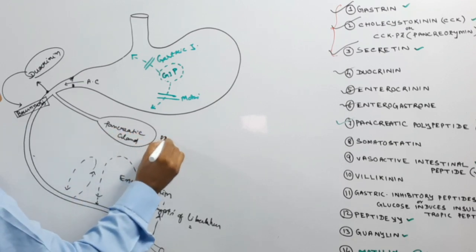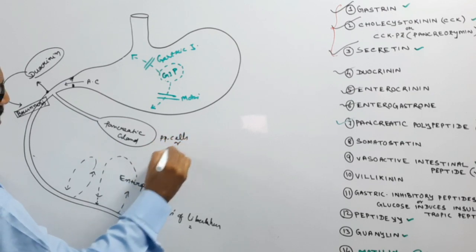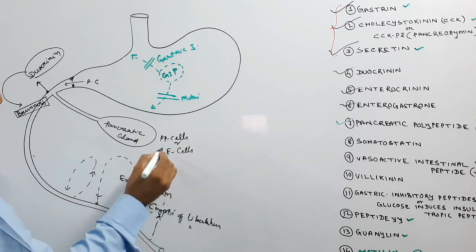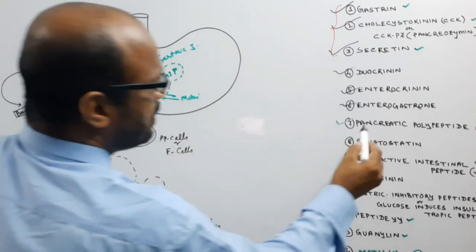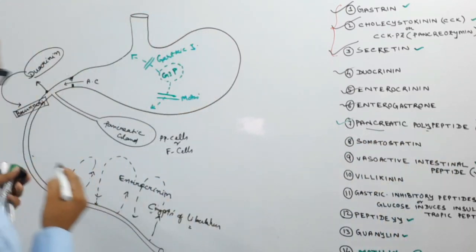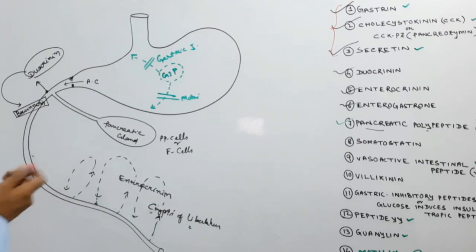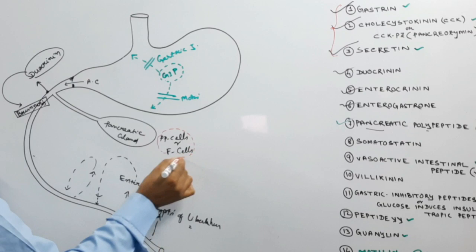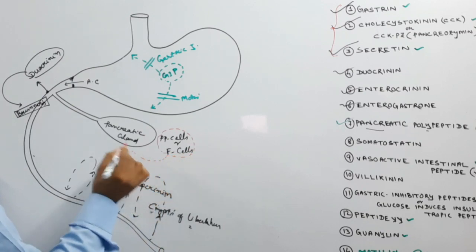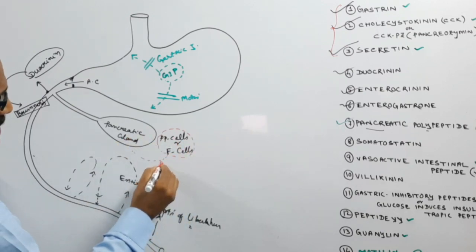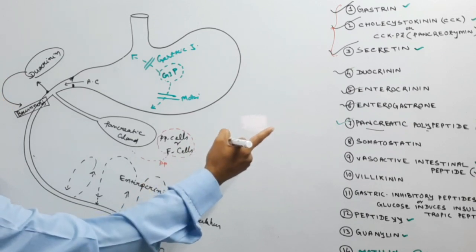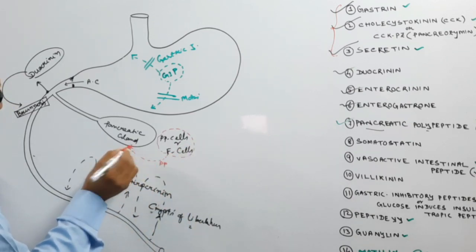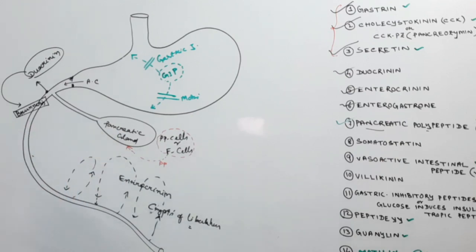Here the PP cells or F cells secrete the hormone pancreatic polypeptide, which inhibits the function of pancreas.